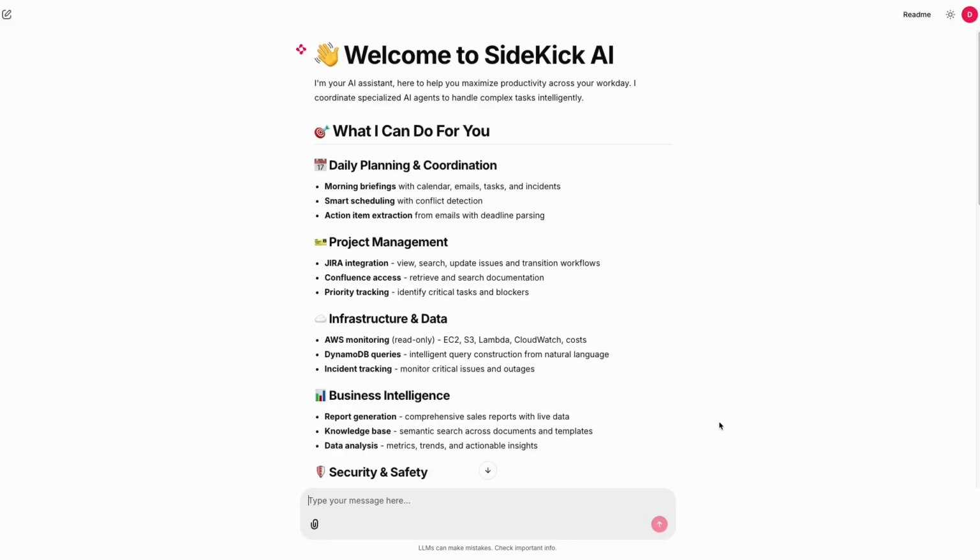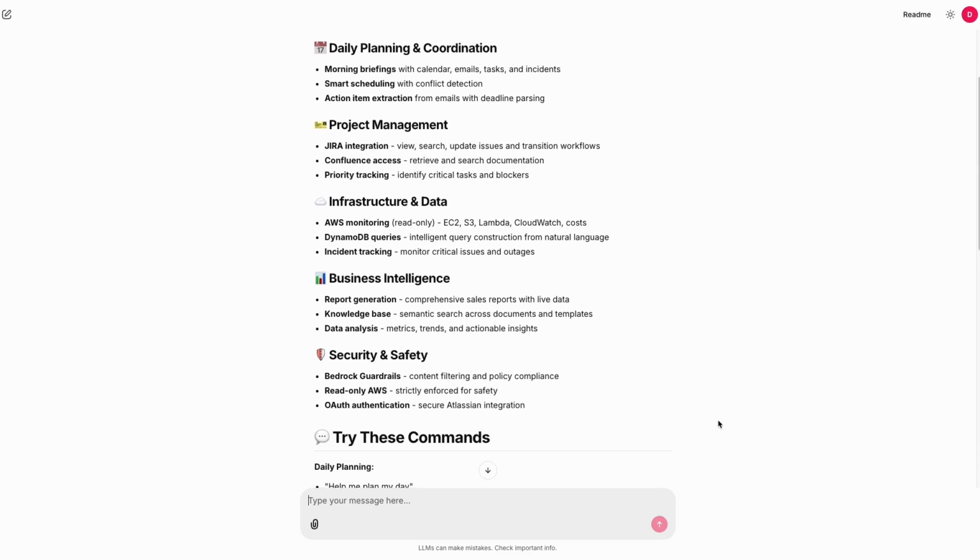Meet SideKick, a hierarchical multi-agent system that simplifies your morning routine. SideKick helps you kickstart your day easily by showing you what needs your attention. Built with Strands agents and Amazon Bedrock Agent Core, it orchestrates specialized AI agents to aggregate the necessary information all